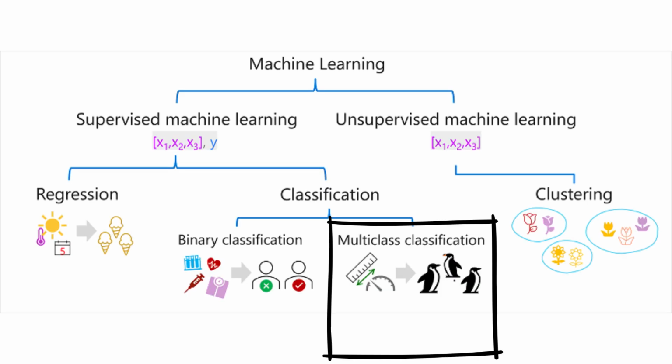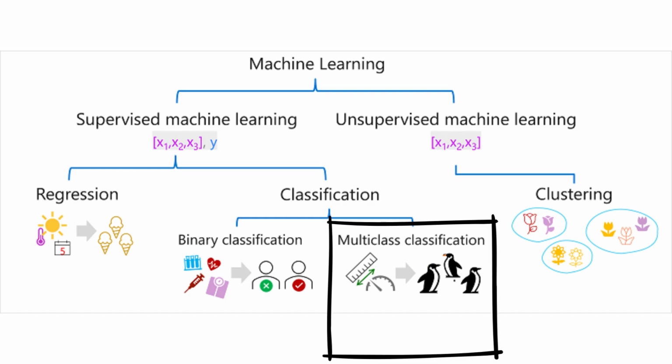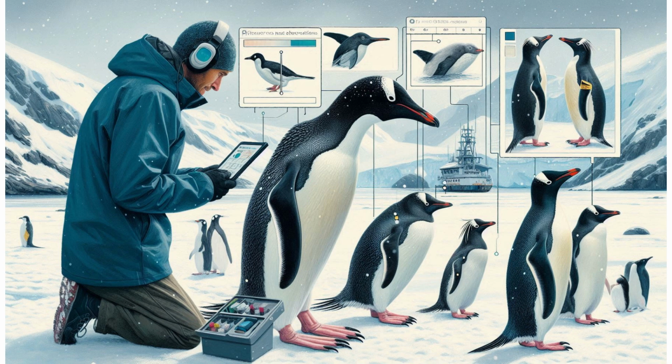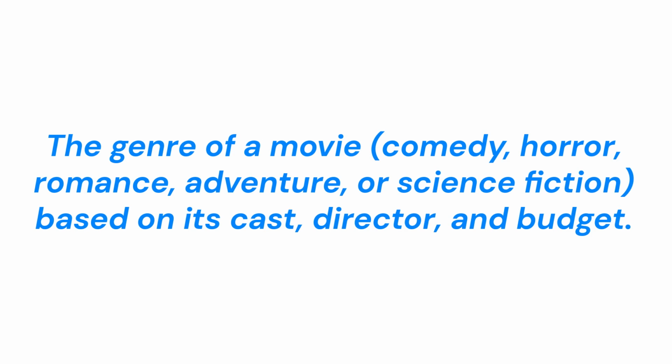Multi-class classification. Multi-class classification extends binary classification to predict a label that represents one of multiple possible classes. For example, the species of a penguin, Adelie, Gentoo, or chinstrap, based on its physical measurements. The genre of a movie, comedy, horror, romance, adventure, or science fiction, based on its cast, director, and budget. In most scenarios that involve a known set of multiple classes, multi-class classification is used to predict mutually exclusive labels. For example, a penguin can't be both a Gentoo and an Adelie.